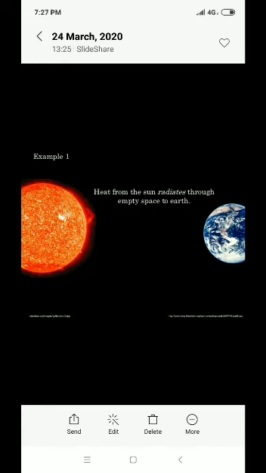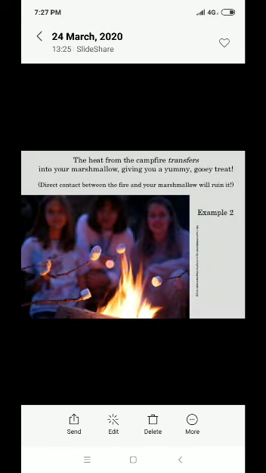This is best explained by the example of the sun and the earth. Heat from the sun radiates through empty space to the earth. In this particular slide, the heat and the sun are shown and the terminology is well explained. In this slide, girls are enjoying a campfire. The heat from the campfire transfers to the marshmallow, giving you a yummy, gooey treat. Direct contact between the fire and the marshmallow will ruin it.